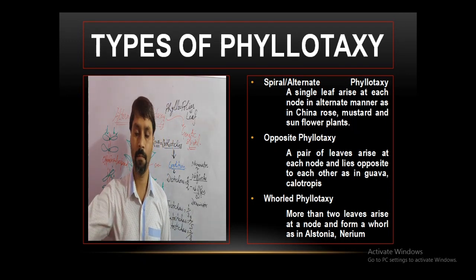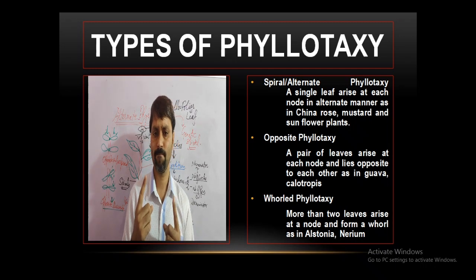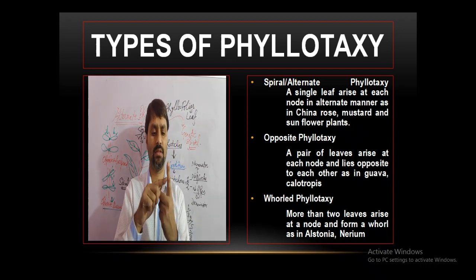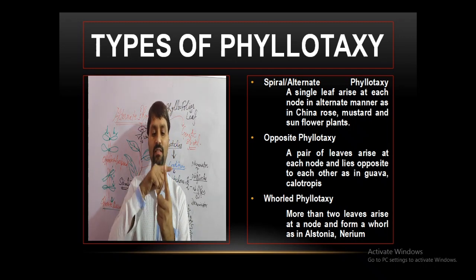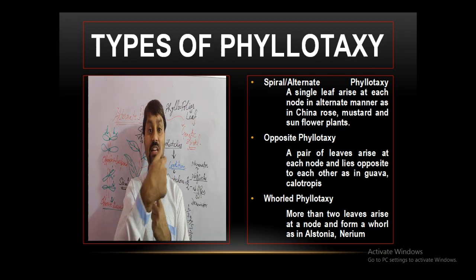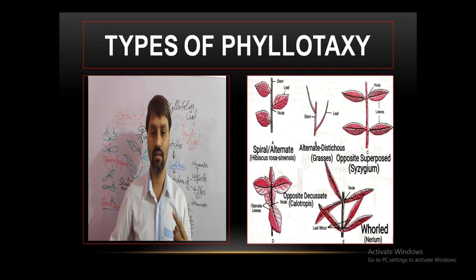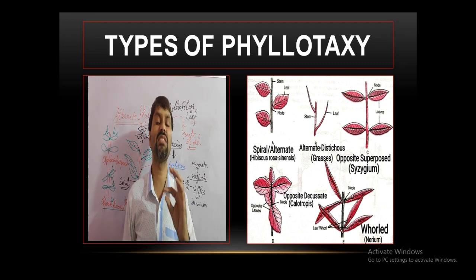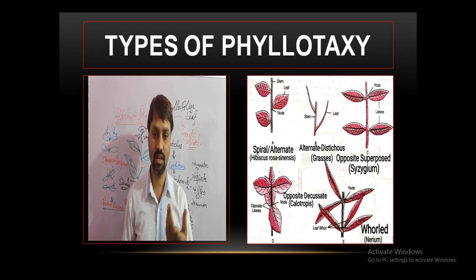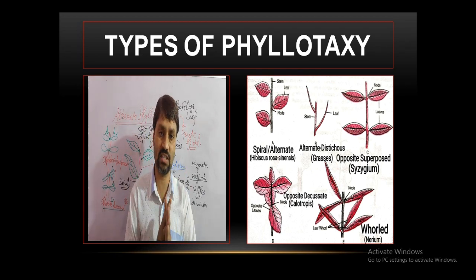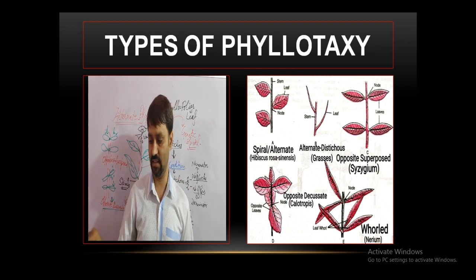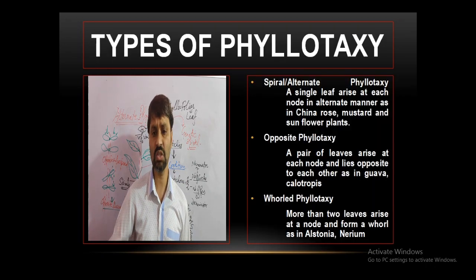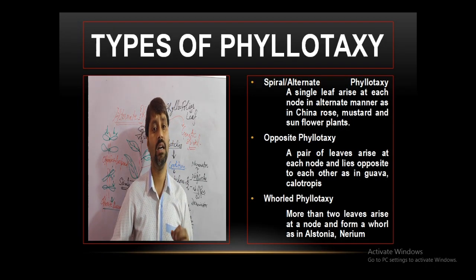Then the third one is whorled phyllotaxy. In this case, more than 2 leaves are present at a single node, like in this picture, it is Nerium. More than 2, 3 are there, and more than 3 may be there. This kind of phyllotaxy is called whorled phyllotaxy. Is it clear now? So there are 3 kinds of phyllotaxy.